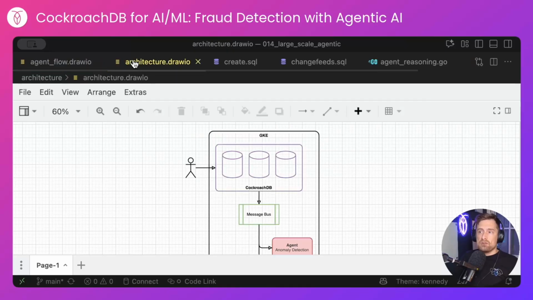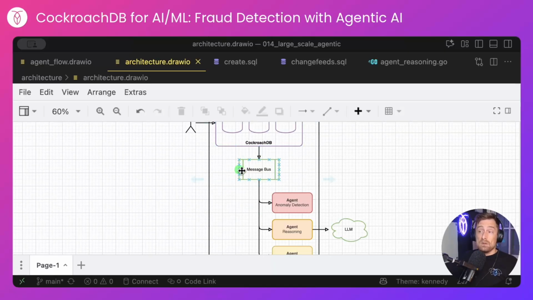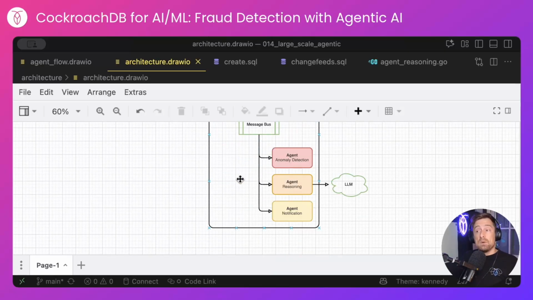At a more infrastructural level, I'm running this all in GKE, Google Kubernetes Engine. I have a 3-node CockroachDB cluster, fairly modestly spec'd. I have Apache Pulsar also running in Kubernetes, and I'm orchestrating all 3 of my agents in Kubernetes as well, all co-located within the same cluster.